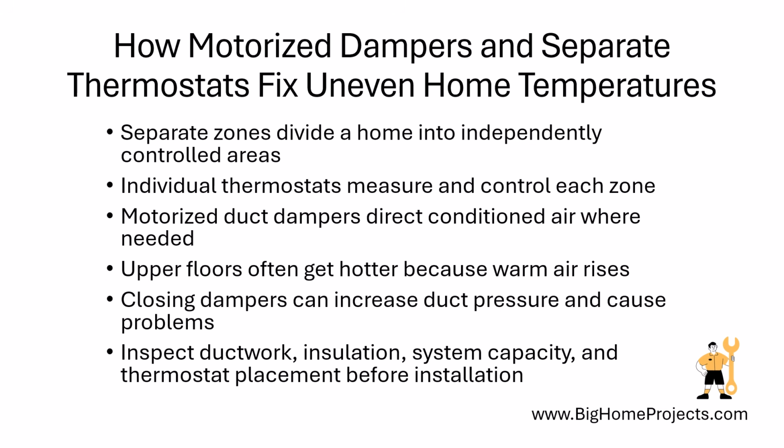Zoning divides your home into separate areas, often called zones, such as upstairs, downstairs, bedrooms, or living spaces. Each zone uses its own thermostat to measure the temperature in that area. Motorized dampers inside the ductwork open or close to send more conditioned air where it is needed. For example, the upstairs thermostat can request more cooling while the downstairs zone receives less air. This is especially helpful because warm air naturally rises, so upper floors often become hotter than lower floors.